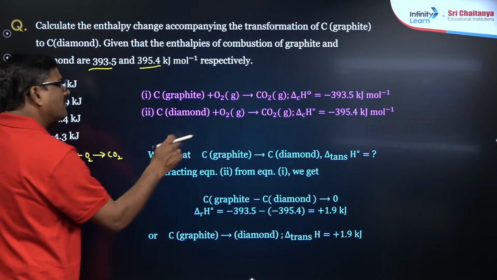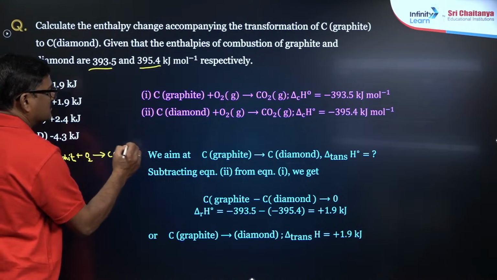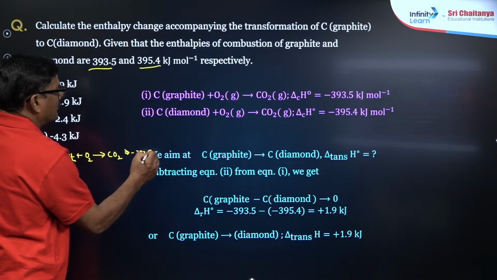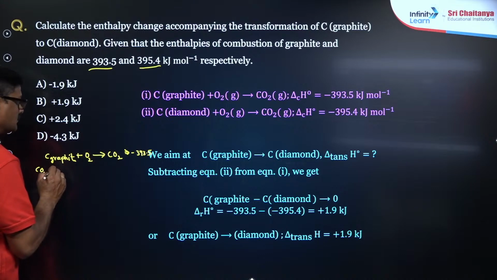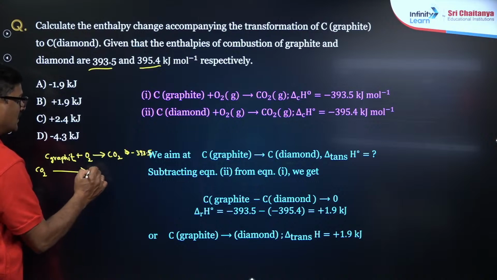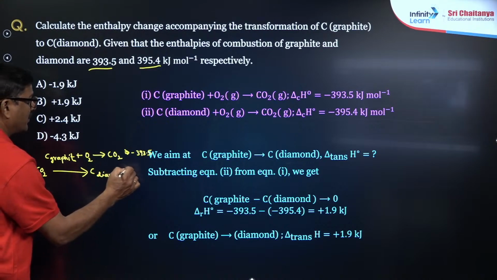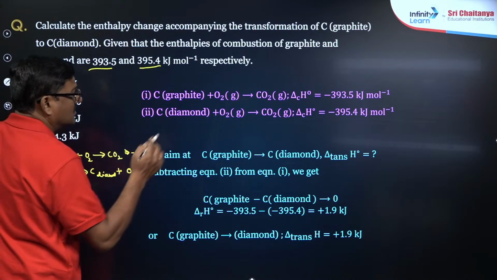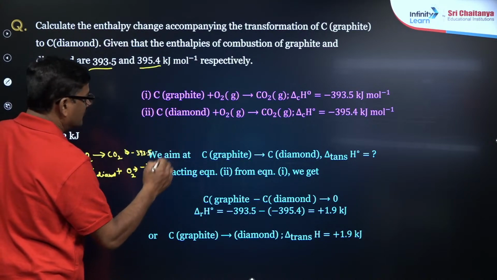I want diamond on the product side, so CO2 gives rise to C diamond plus oxygen, with the value minus 395.4 reversed.